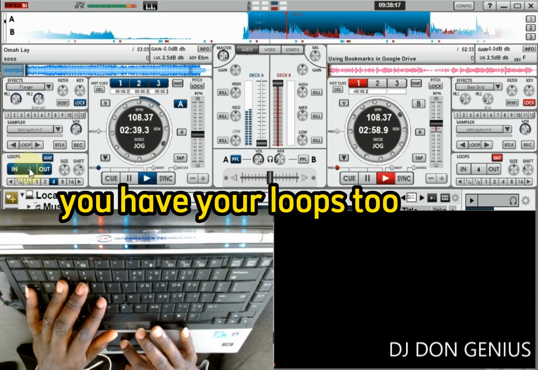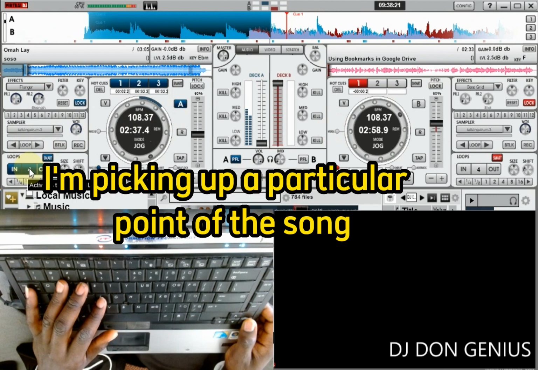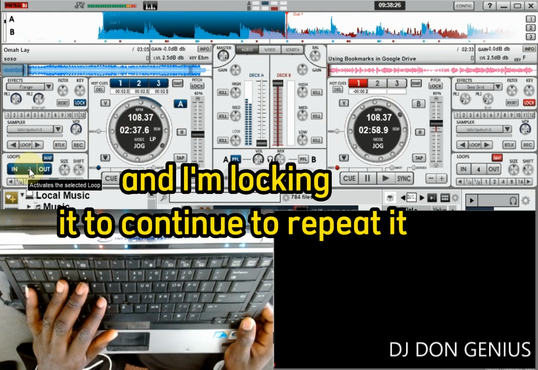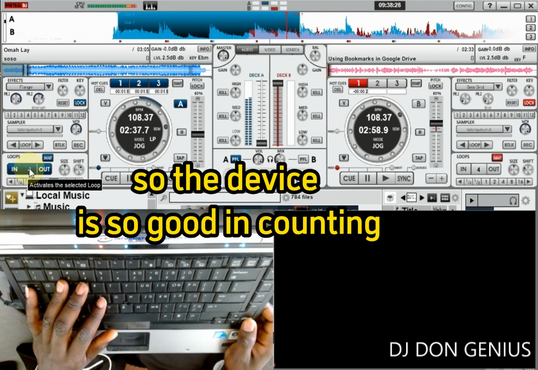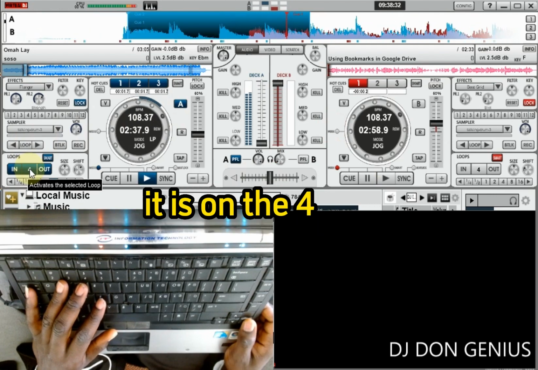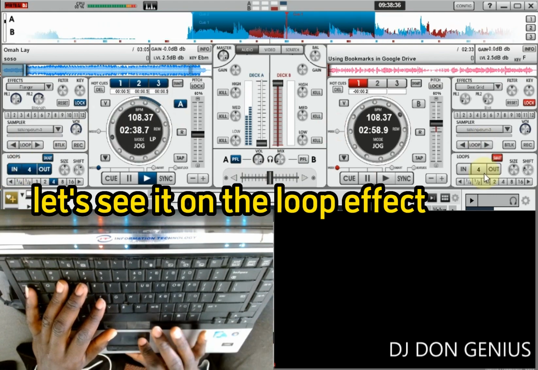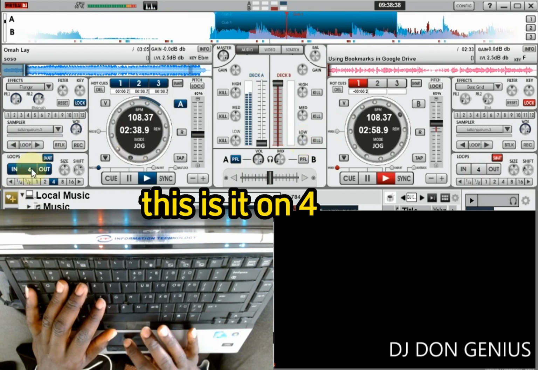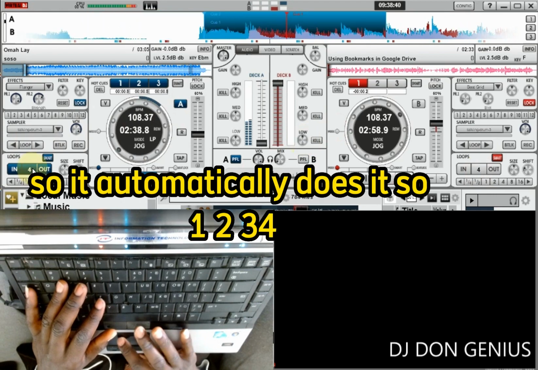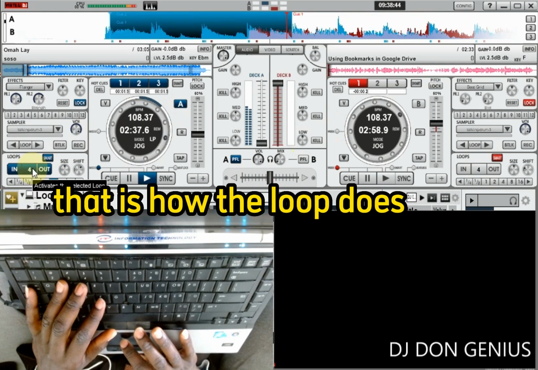You have your loops too. So just what you are seeing right now, we have the loop. In this case, I'm picking out a particular point of the song and I'm locking it to continue to repeat it. So the device is so good at counting, such that it is counting it once it is on the 4. Now I'm using the 4. Let's see it on the loop effect. This is it on 4. So it automatically does it. So 1 2 3 4. Once it gets to 4, it goes back to 1. That is how the loop works.